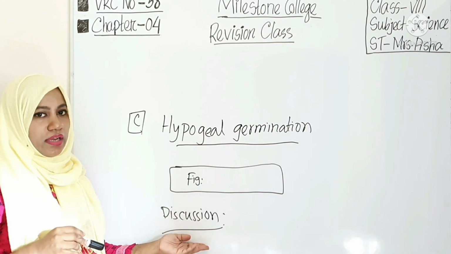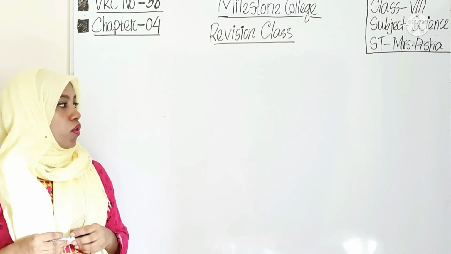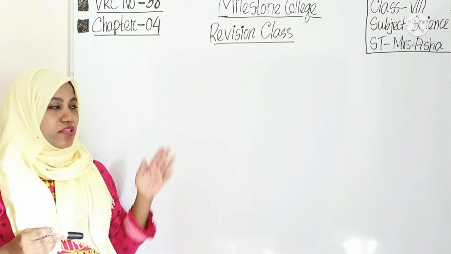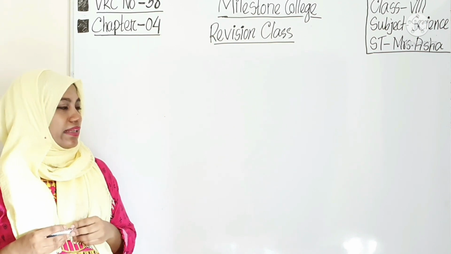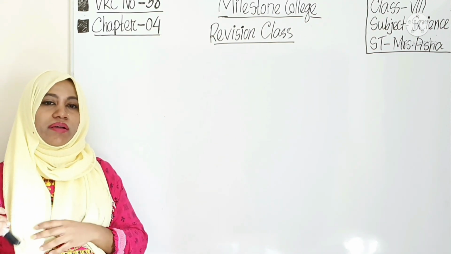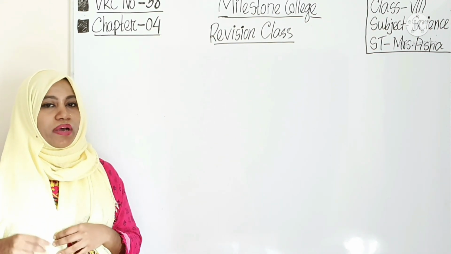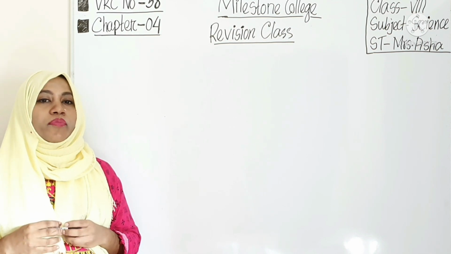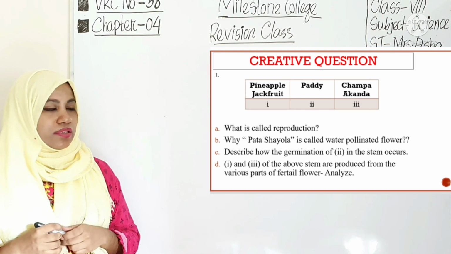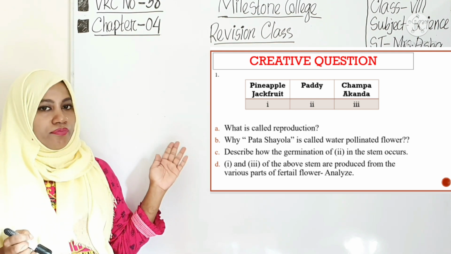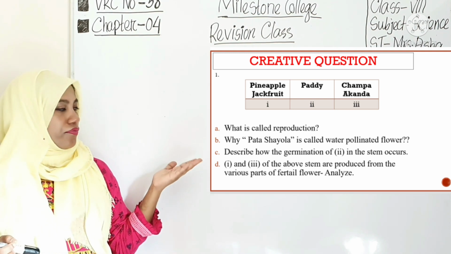Clear? I guess. See D number 1 and 3, that means jackfruit, pineapple, and champa and akand, where the fruit above the stem is produced from various parts of the fertile flower. Analyze. What are the fruits? You have to see first.